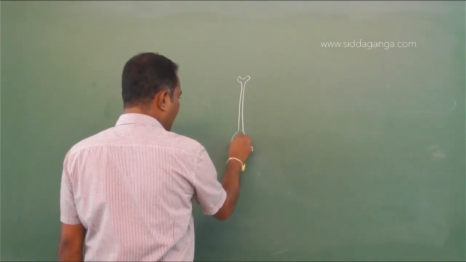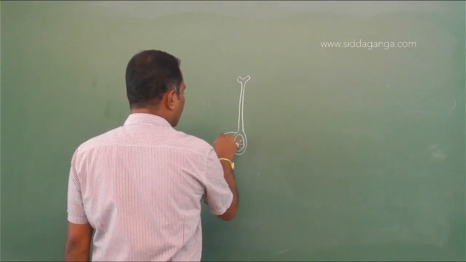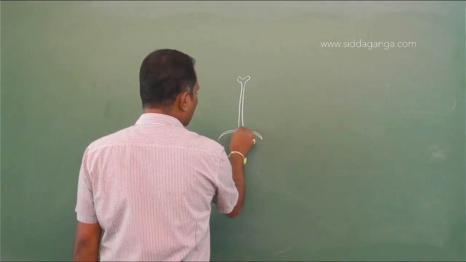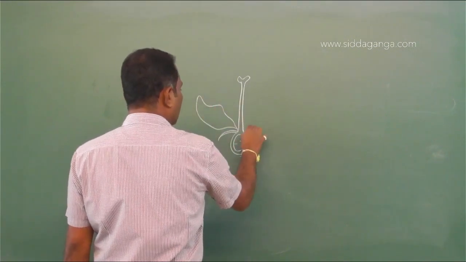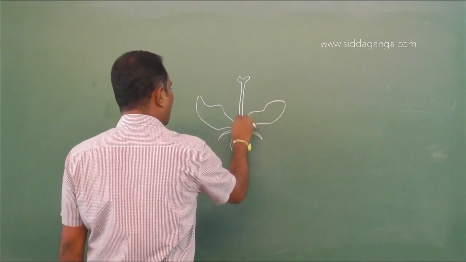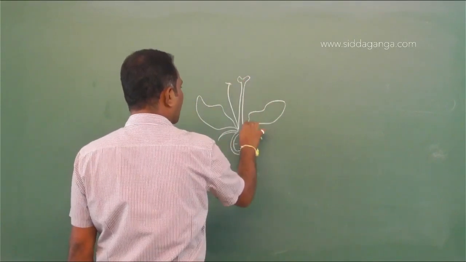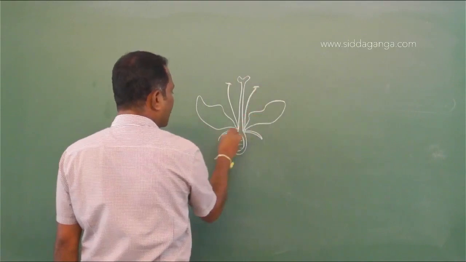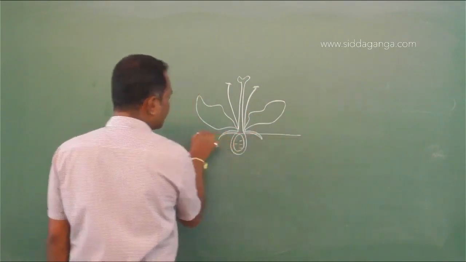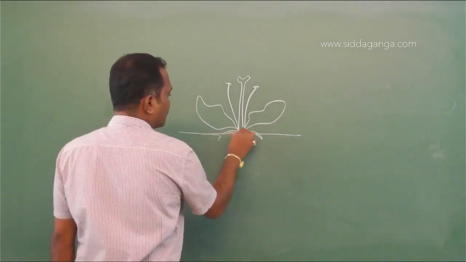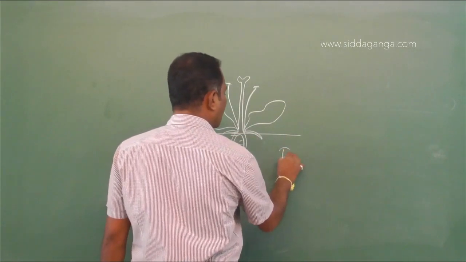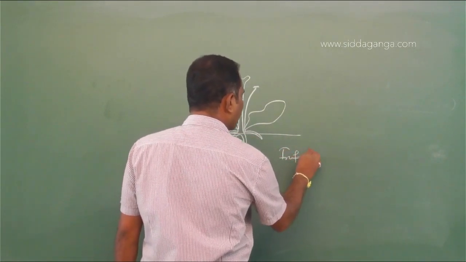This is the ovary, and the sepals, petals and stamens will be above the level of ovary, and this is called inferior ovary.